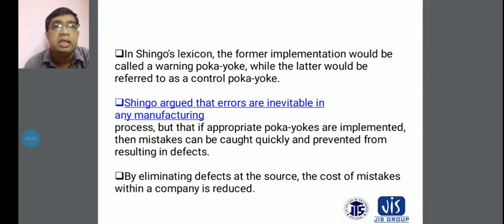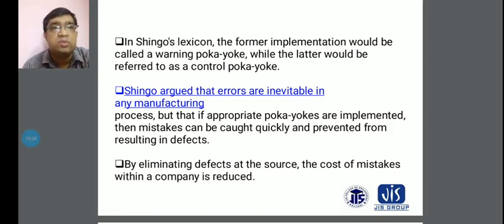In Shingo's lexicon, the former implementations would be called a warning poka-yoke, while the latter would be referred to as a control poka-yoke. Shingo argued that errors are inevitable in any manufacturing process. But if appropriate poka-yokes are implemented, then mistakes can be caught quickly and prevented from resulting in defects.